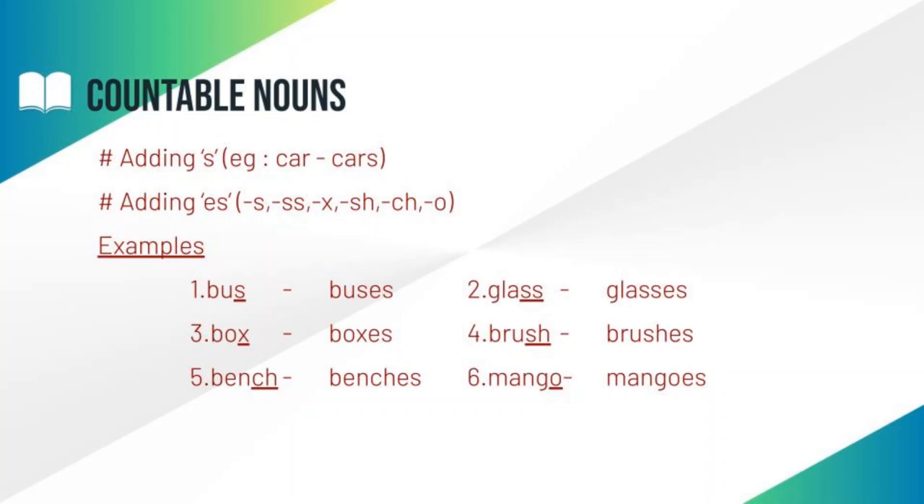Let's move to the last example, that is mango. The noun mango ends in o. So we added es. Mangoes. Mango is a singular noun. The plural form of mango is mangoes.